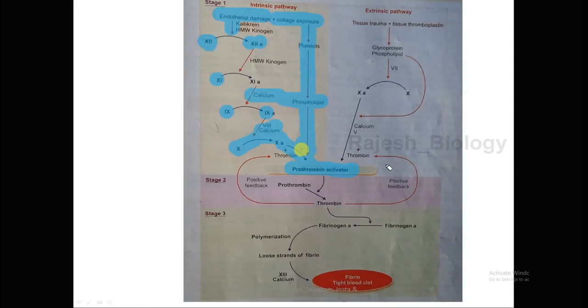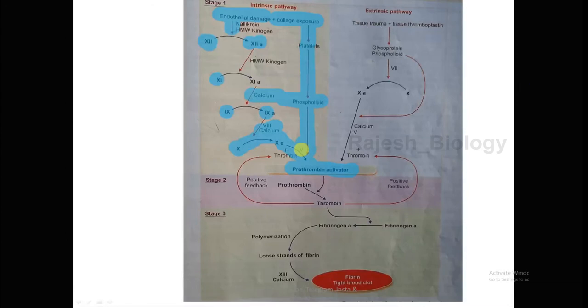So this is the intrinsic pathway. It is known as a cascade mechanism: one factor influences the other factor. 12, 11, 9, 10. In this method, the 4th factor is very essential. It is nothing but calcium. And the 5th factor, Leiber factor, is also very important for the activation of prothrombin activator. Clear up to here? Now, next, the extrinsic pathway.